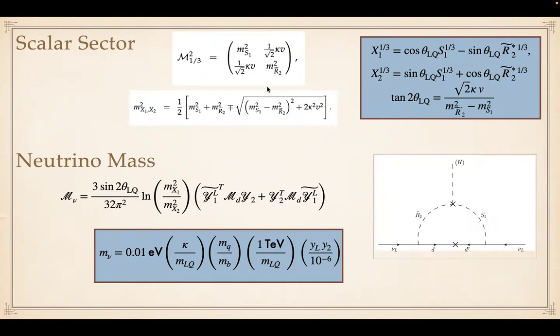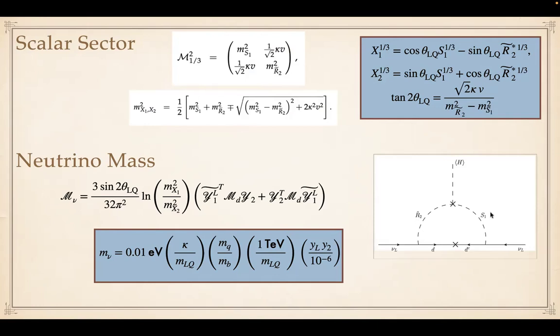So the mass matrix m square is not diagonal. It means that we need to diagonalize it through a unitary rotation. And X1 and X2 are the mass eigenstates of S1 and R2 tilde, and these are the mass eigenvalues.